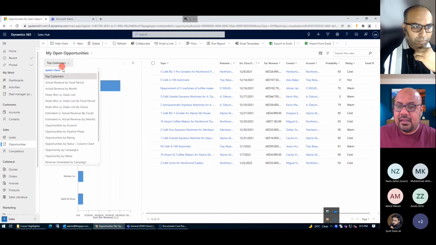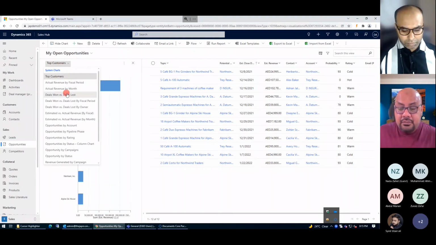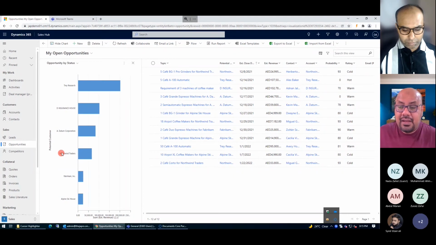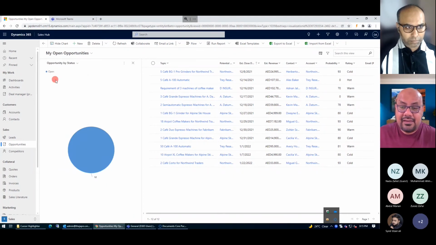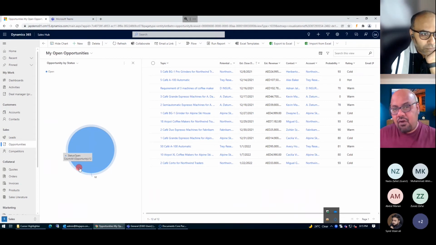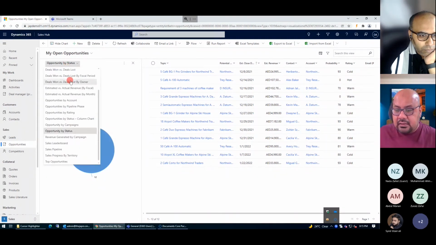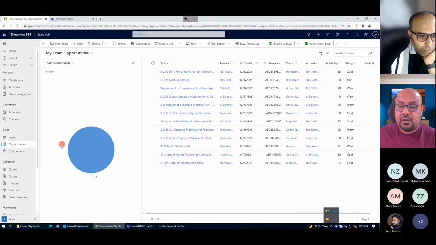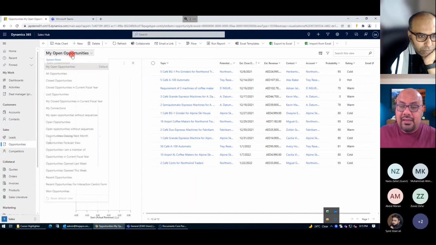Similarly, I can see the complete information about different statuses, meaning how my leads are formulated. I can see that 12 leads are still open. As soon as we work on them, we will be able to see the different statuses: open, won, lost. So we will see the full pie chart here. And there is a very interesting chart available, the sales leaderboard. The sales leaderboard will help you identify who owns what type of lead.